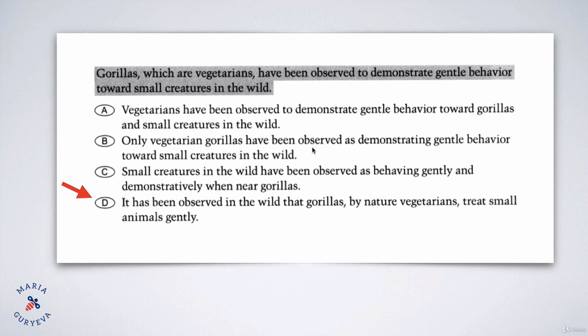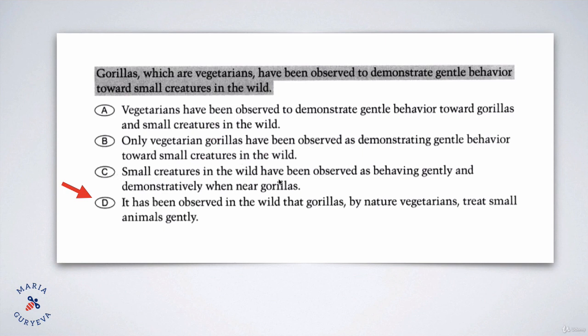And this is wrong because we know in the original sentence that the gorillas all are vegetarians. They are always vegetarians. So this sentence is wrong. Why also is this sentence wrong? Because we see the word only. We remember that when we see only somewhere in the answer choice, we know that the answer choice is wrong, right? We cannot use such a limiting word in an answer choice. So that is why, of course, it is not true.